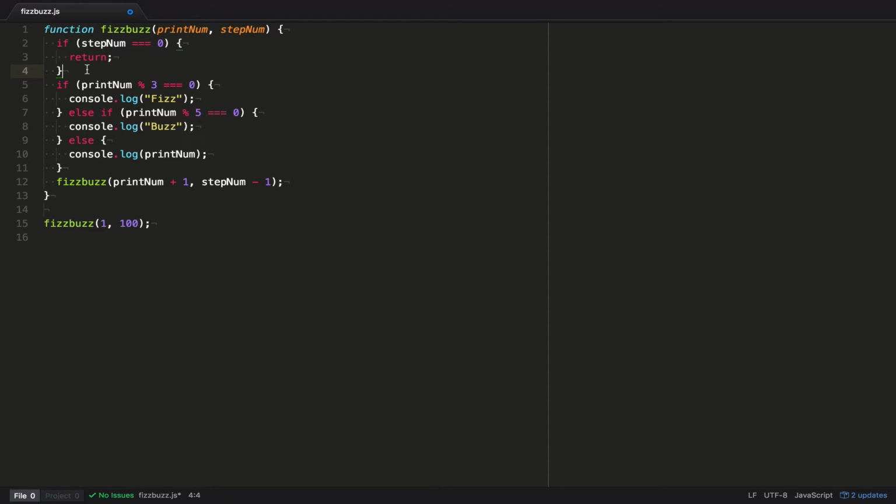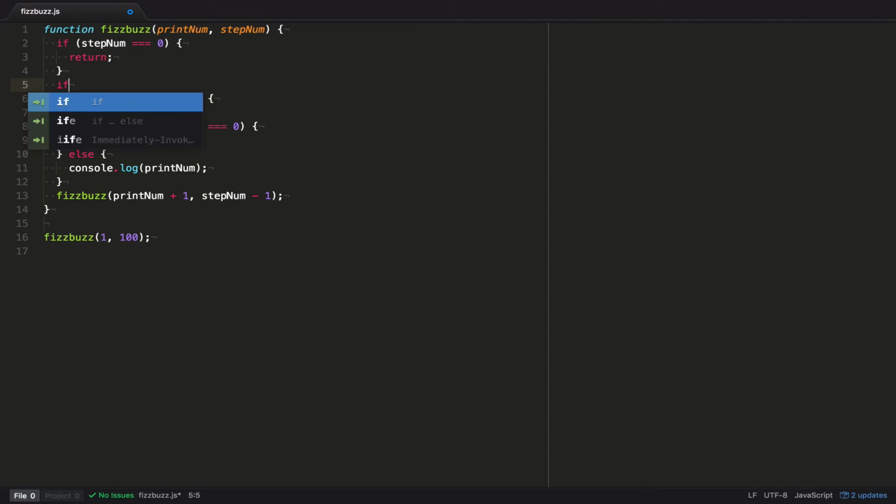So when we're going to do 15, we have to go ahead and put 15 before 3 and 5. So let's go ahead and do that. So print num when it's divisible by 3. Oh, well, we could do this, right?